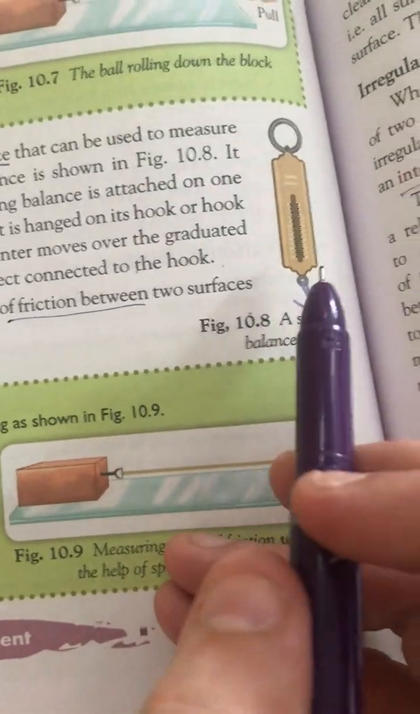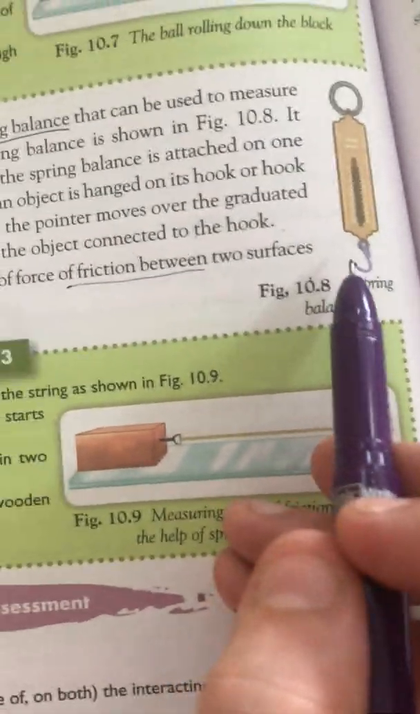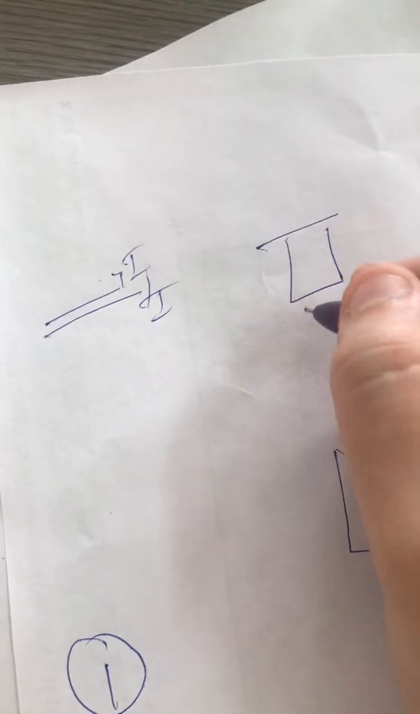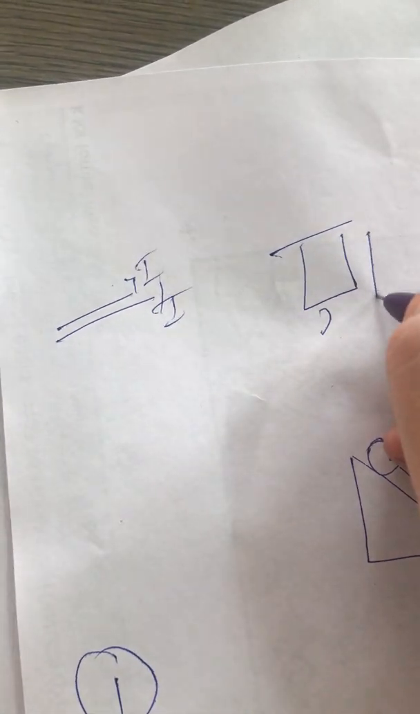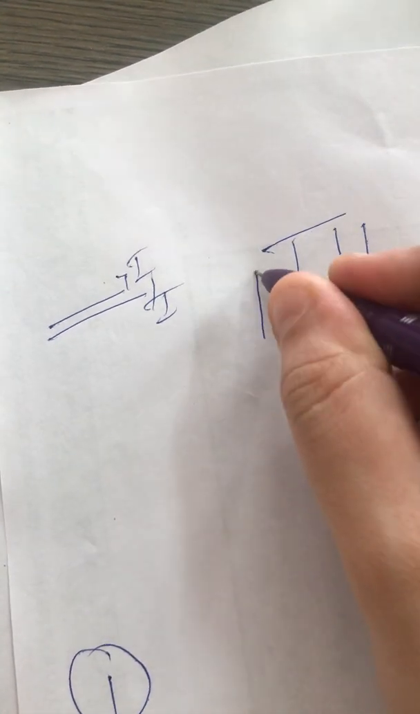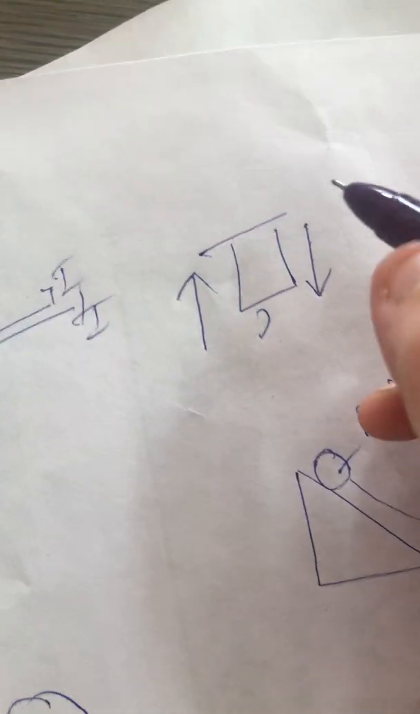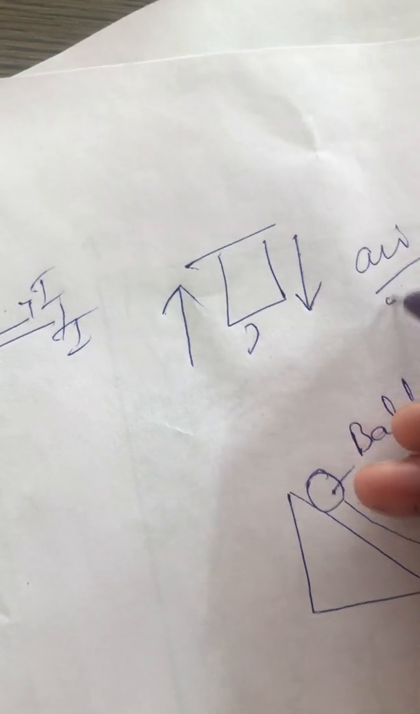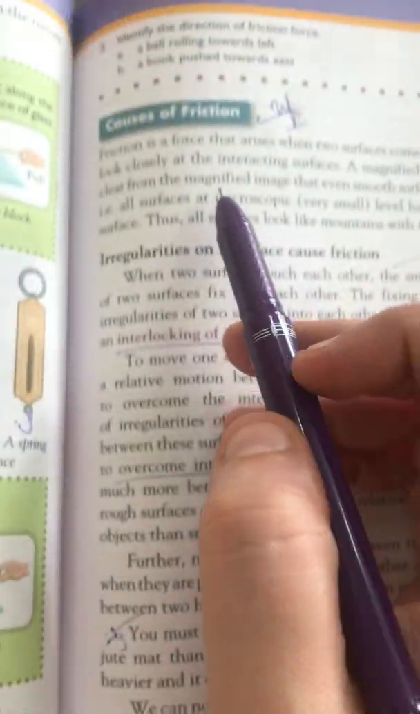Third, we have the spring balance. Spring balance we already discussed in the case of force. Whenever the weight is along this direction, the frictional force is along the opposite direction, maybe air friction, etc. Next we have the very important causes of friction.